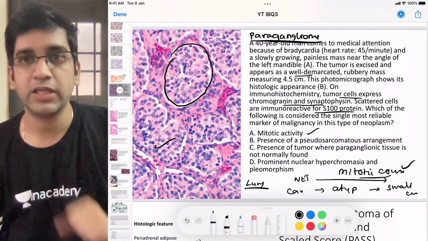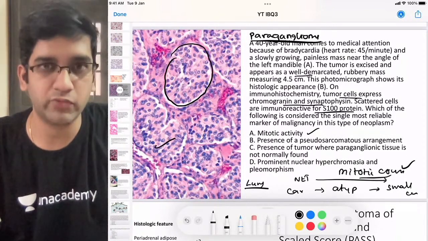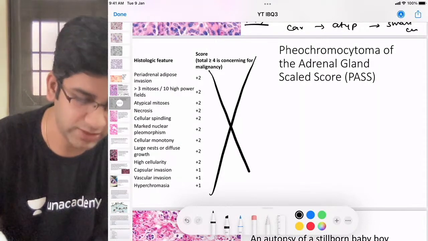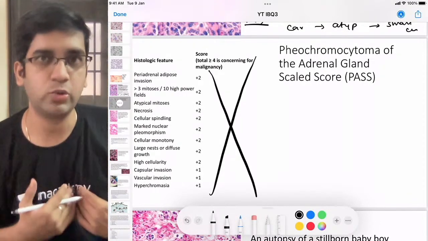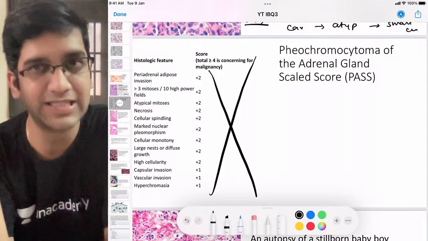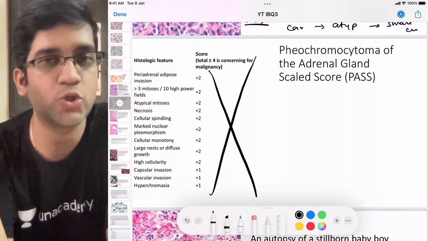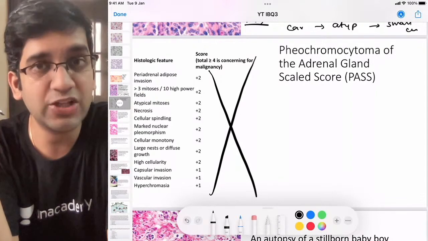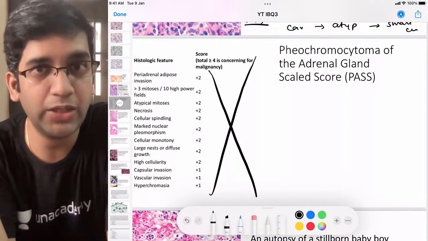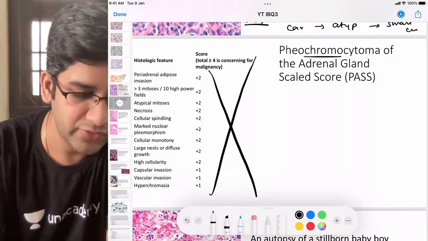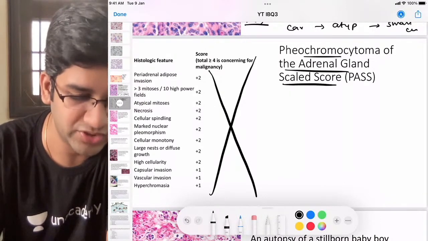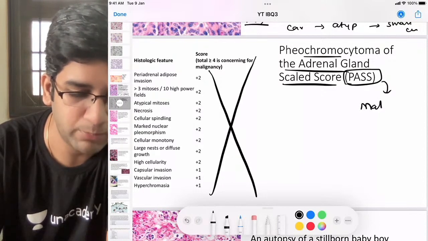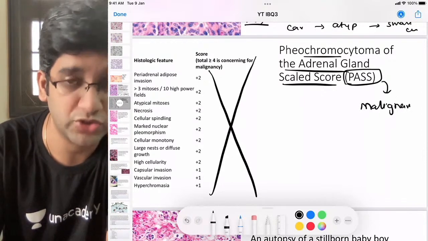In pheochromocytoma, like you guys said, metastasis is more important for me. But I do have a score. You need not remember this table. Ignore it. That's for me to diagnose. If I don't have metastasis, and the patient says a PET scan is not affordable, I should still give a diagnosis. So if a PET scan is not affordable and metastasis cannot be evaluated, I have a score called the Pheochromocytoma of the Adrenal gland Scaled Score, PASS. Just remember the score. This score helps me tell the malignant potential of a pheochromocytoma.